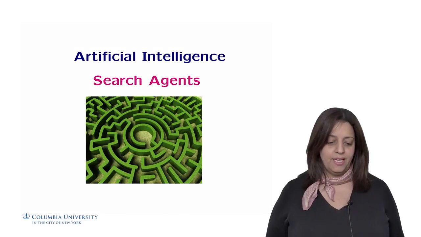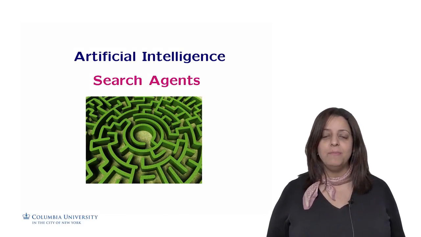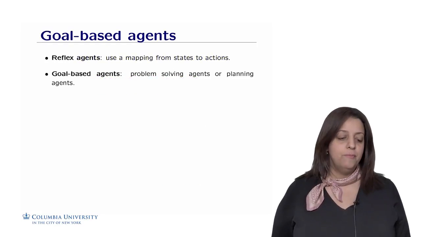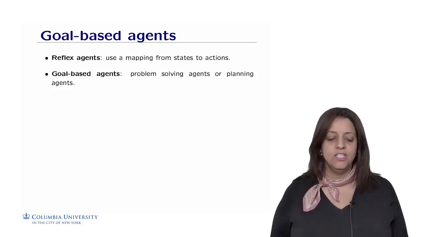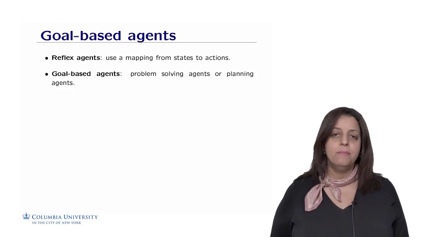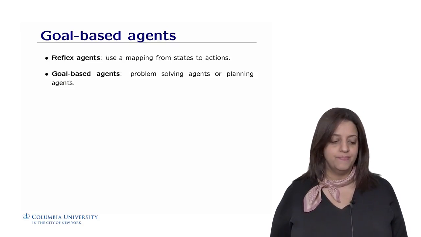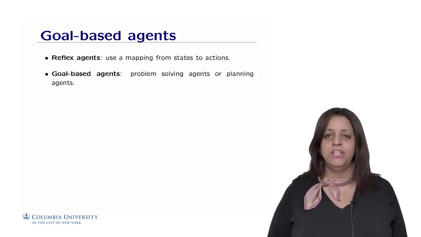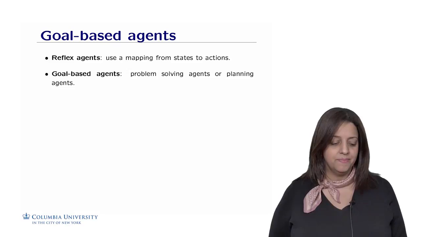Welcome to your first topic in artificial intelligence. This topic will deal with search agents or planning agents. So far we have been talking about what we call reflex agents. These are agents that use a mapping from states to actions. In other words, a reflex agent has a lookup table and they know what to do according to the states.